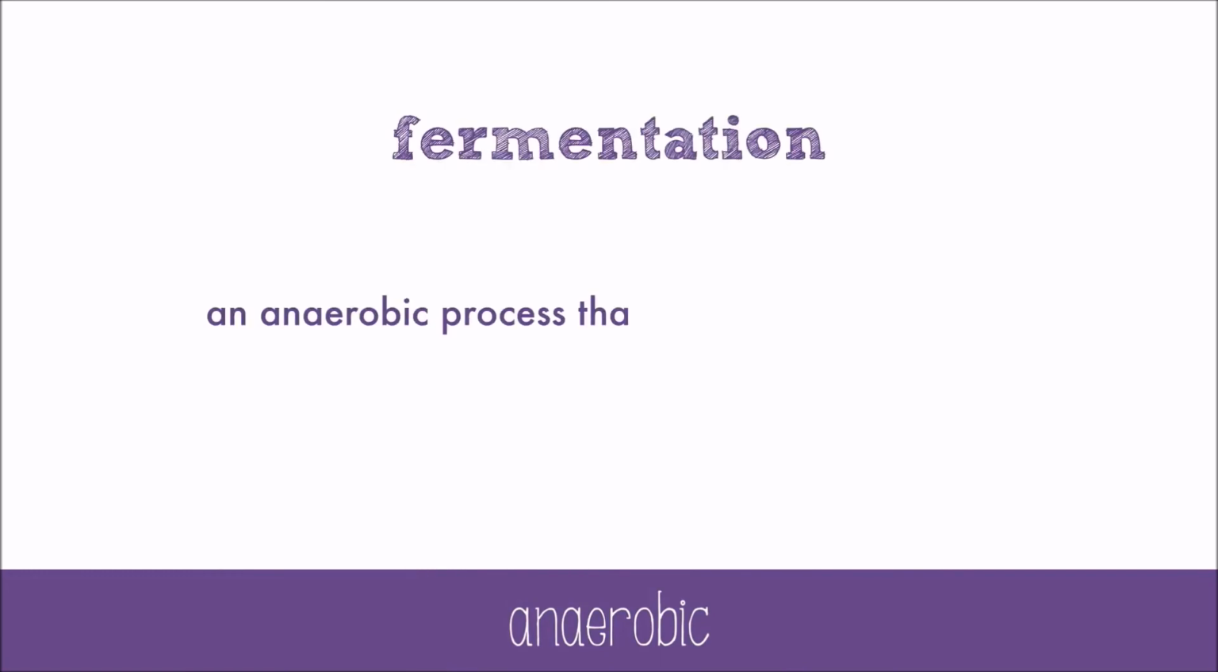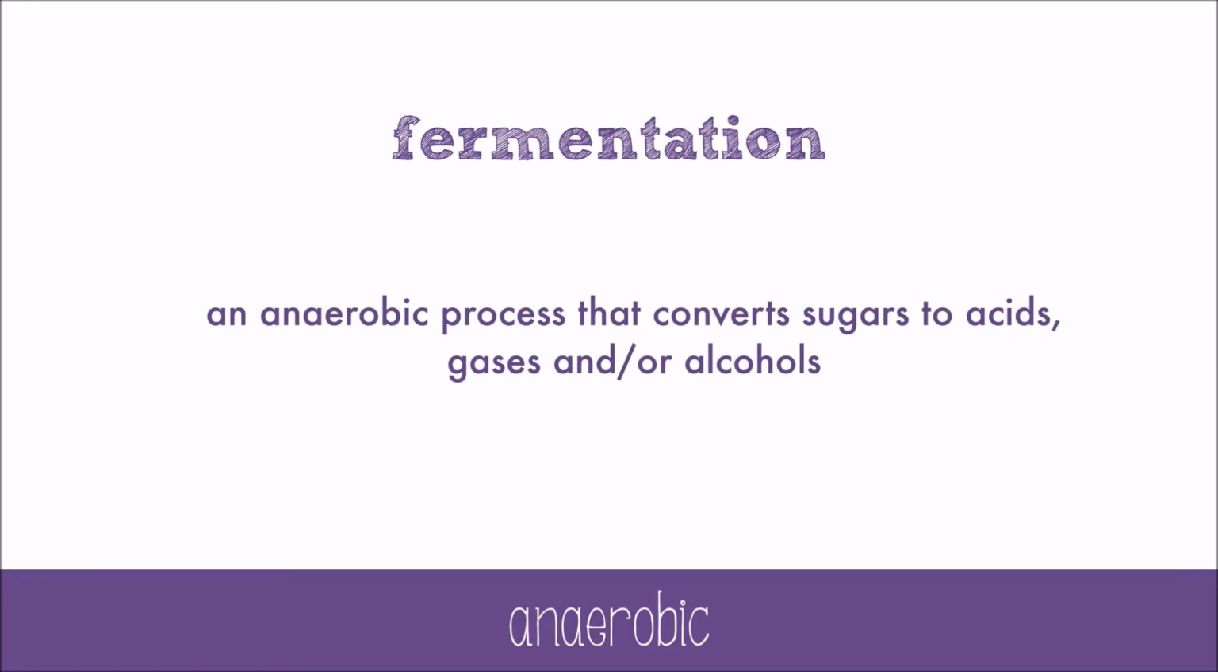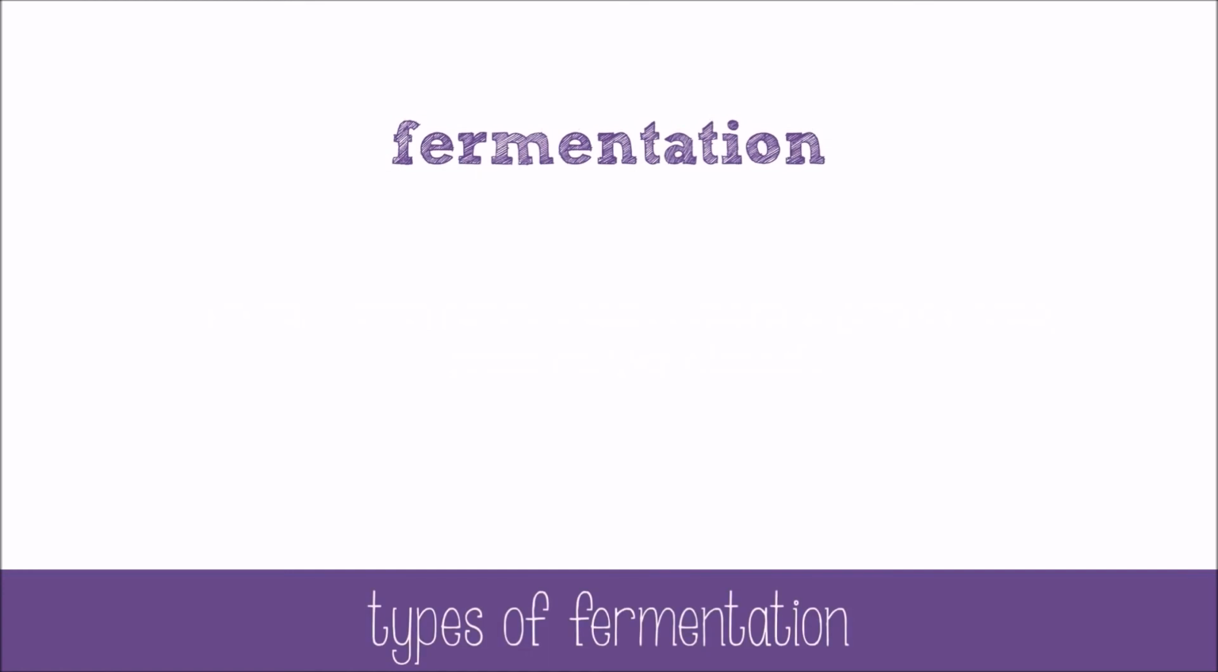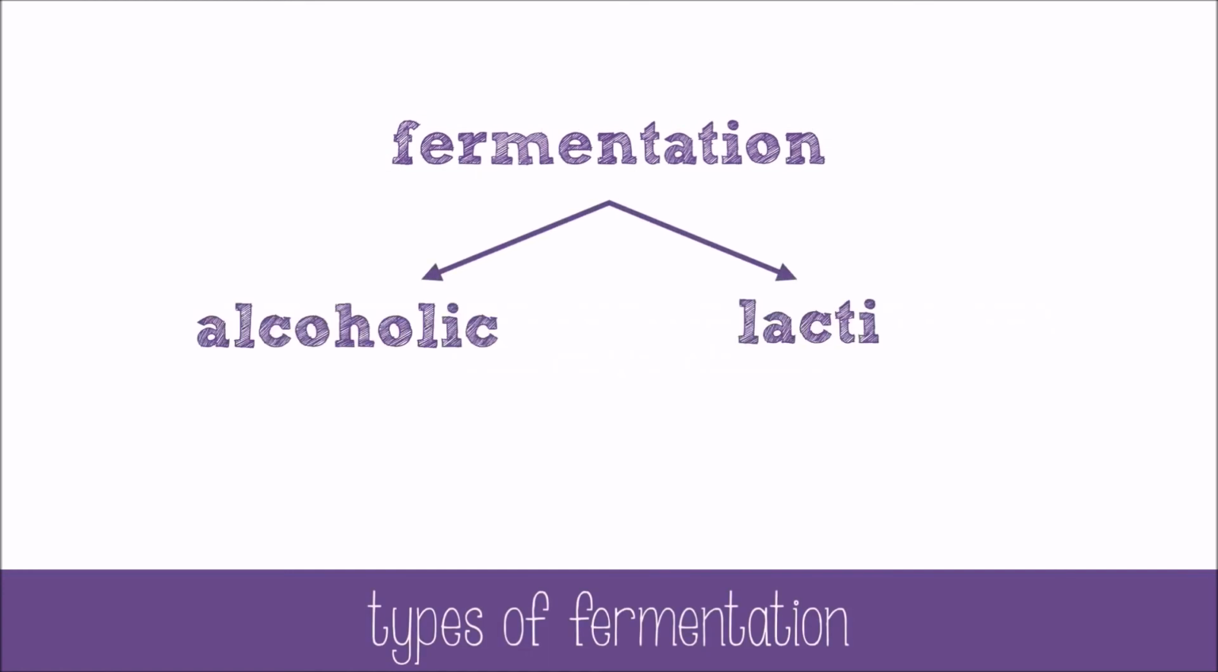The anaerobic pathway has another name, fermentation. Fermentation is an anaerobic process that converts sugars to acids or gases or alcohols. It includes the glycolysis step in it. Fermentation replenishes the supply of NAD+ so that glycolysis can continue, creating 2 ATP from each glucose molecule. There are 2 types of fermentation. There's alcoholic fermentation and lactic acid fermentation.